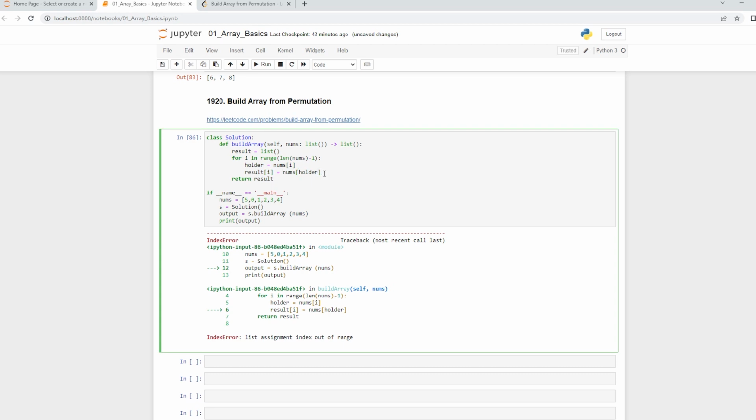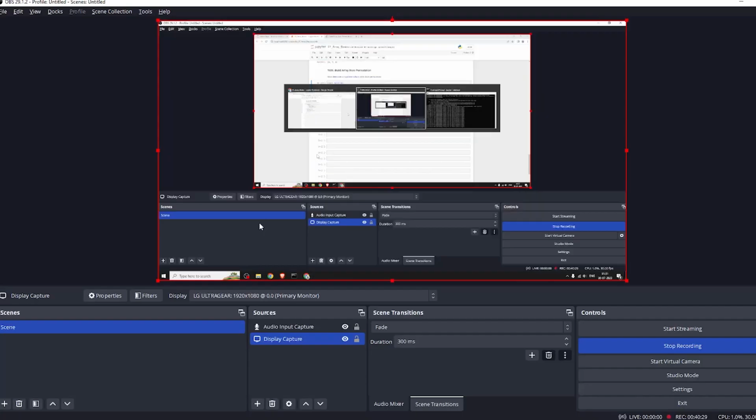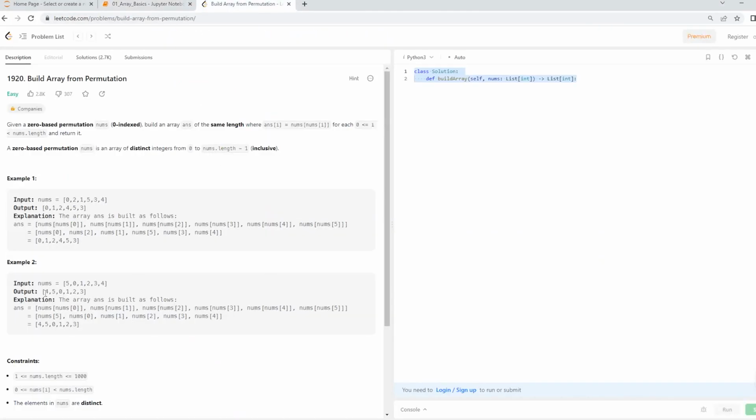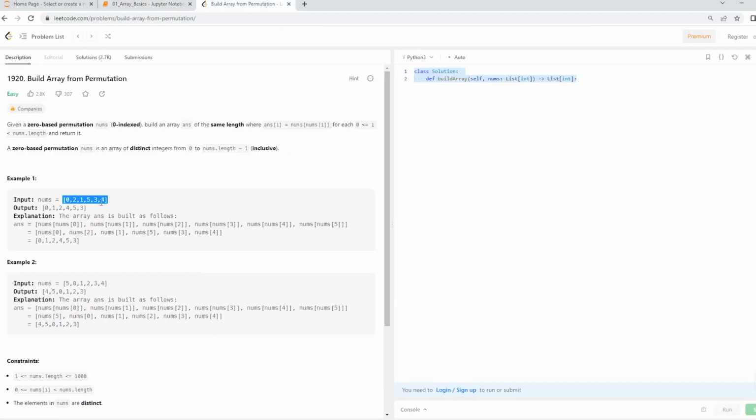So in such a scenario, we will have to append it, let's say. You will get a lot of problems and you have to tackle them and see. We have the output array. If we check now over here, it's exactly the same. Now let us replace with this one, and I'll copy it over here and let us run it. So 0 1 2 4 5 3, and the output is the same, 0 1 2 4 5 3.